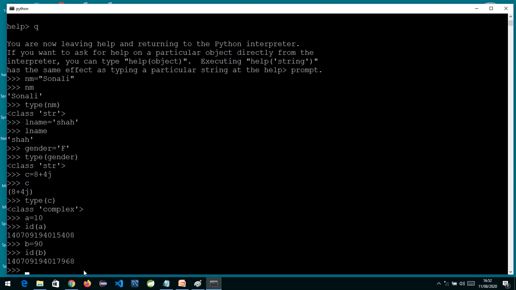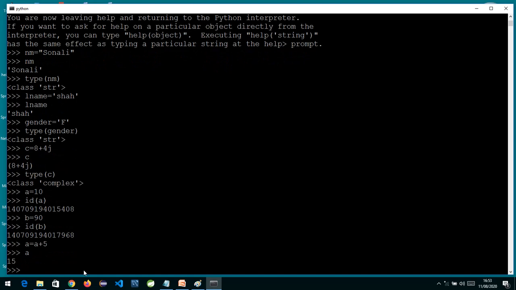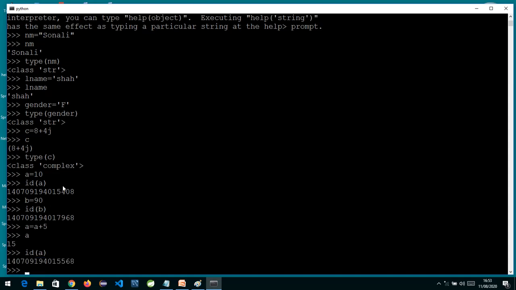Now moving ahead, the thing we need to notice over here is, if I now write A is equal to A plus 5 suppose, and I check the value of A, it is 15. So if I check id of A now again, this id which we had over here and this id over here are now two different IDs which we can get.